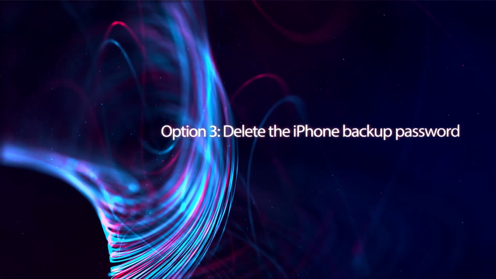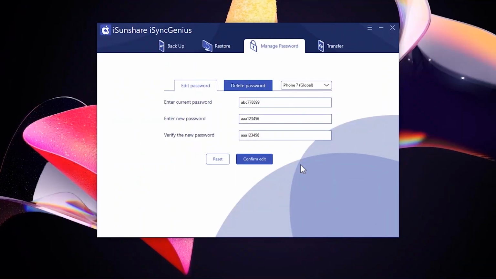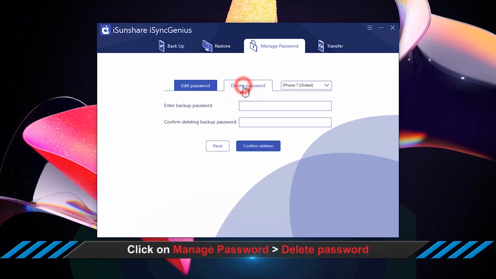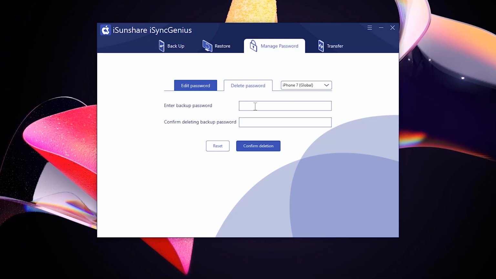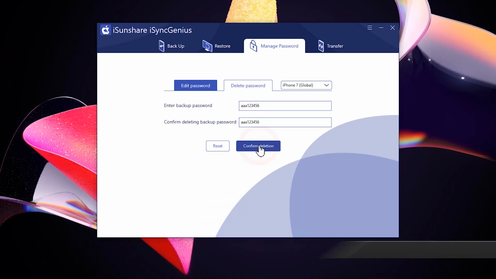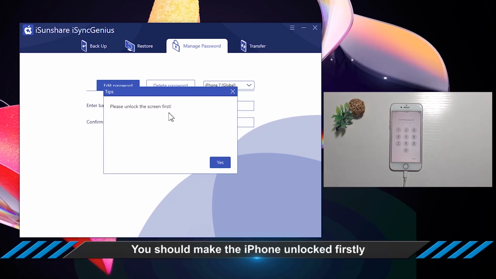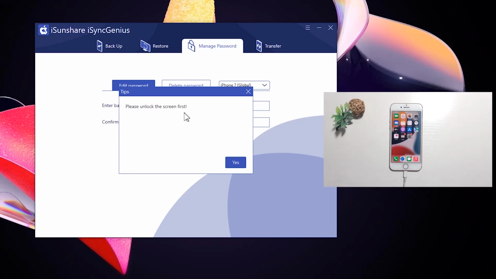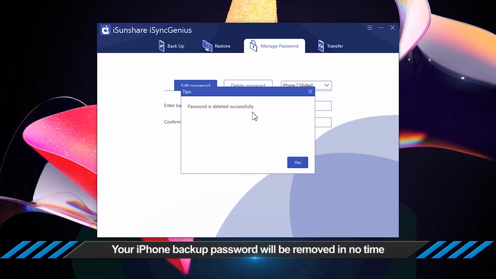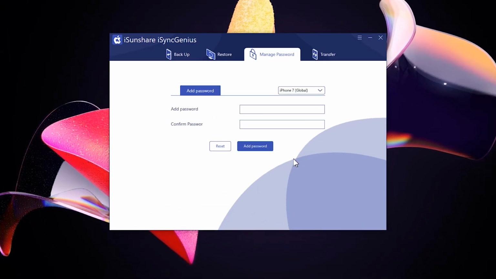Option 3. Delete the iPhone backup password. On iSyncGenius software interface, click Manage Password and then Delete Password option. After that, enter the backup password and confirm it. Click the Confirm Deletion button. Of course, make sure your iPhone is unlocked before deleting the backup password. Congratulations, the iPhone backup password is deleted successfully.